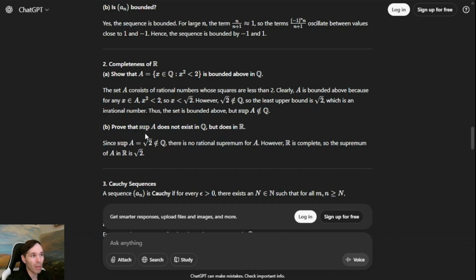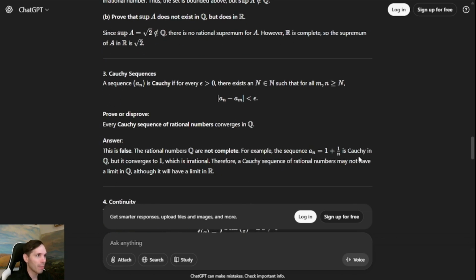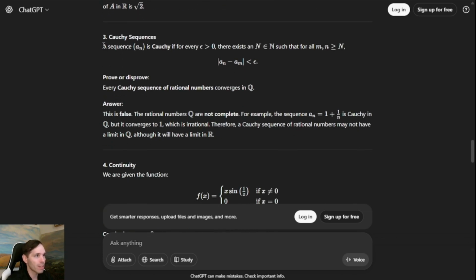I would probably give them maybe 1 or 2 points out of however much this is worth, maybe 5. So maybe I'll give them a 6 out of 10 on this question. So not a great start on the second question. Let's continue on. Cauchy sequences.